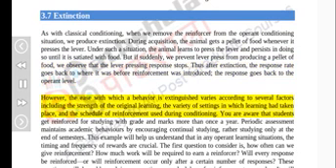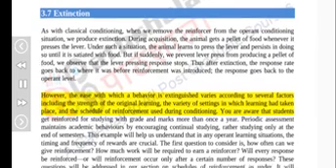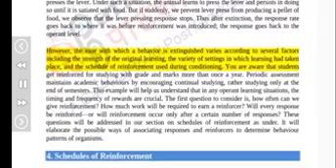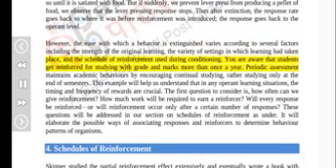However, the ease with which a behavior is extinguished varies according to several factors, including the strength of the original learning, the variety of settings in which learning had taken place, and the schedule of reinforcement used during conditioning. You are aware that students get reinforced for studying with grades and marks more than once a year. Periodic assessment maintains academic behaviors by encouraging continual studying, rather than studying only at the end of semesters. This example will help us understand that in any operant learning situation, the timing and frequency of rewards are crucial. The first question to consider is, how often can we give reinforcement?